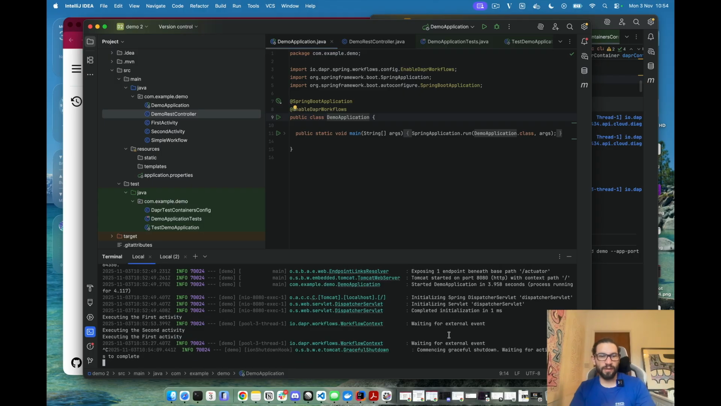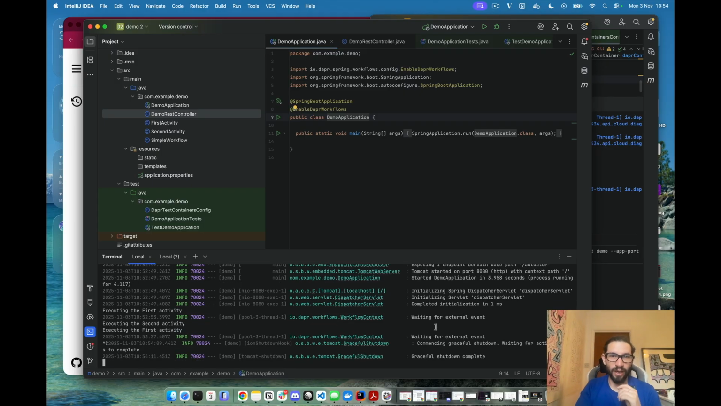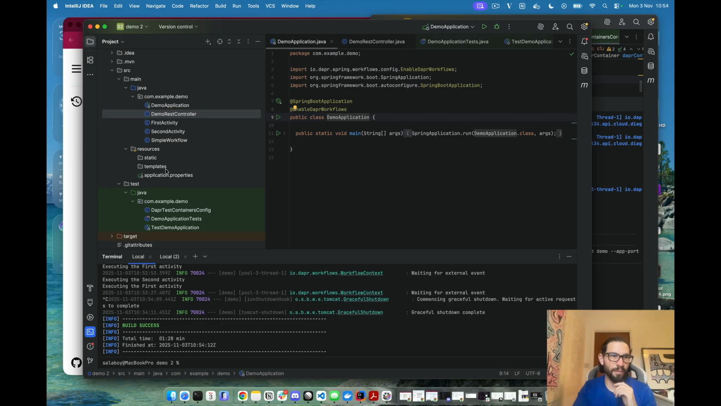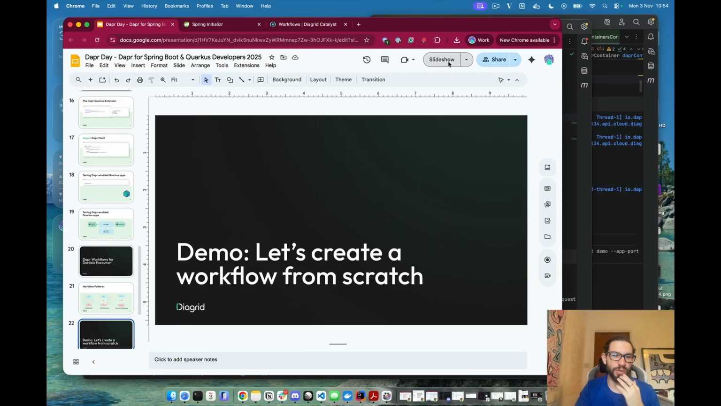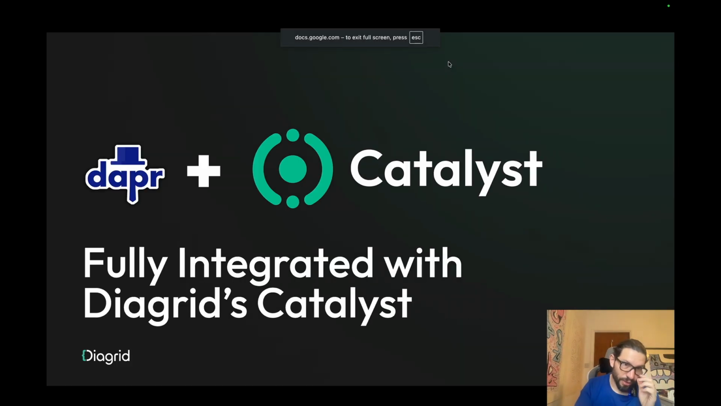So let's stop this just to run a final demo. But I wanted to go back to the presentation because I wanted to mention that all this that I've shown is fully integrated with our managed service called Diagrid Catalyst. And I wanted to show how easy it is to run the same application, the same workflow that we just ran, against the managed offering that we have.